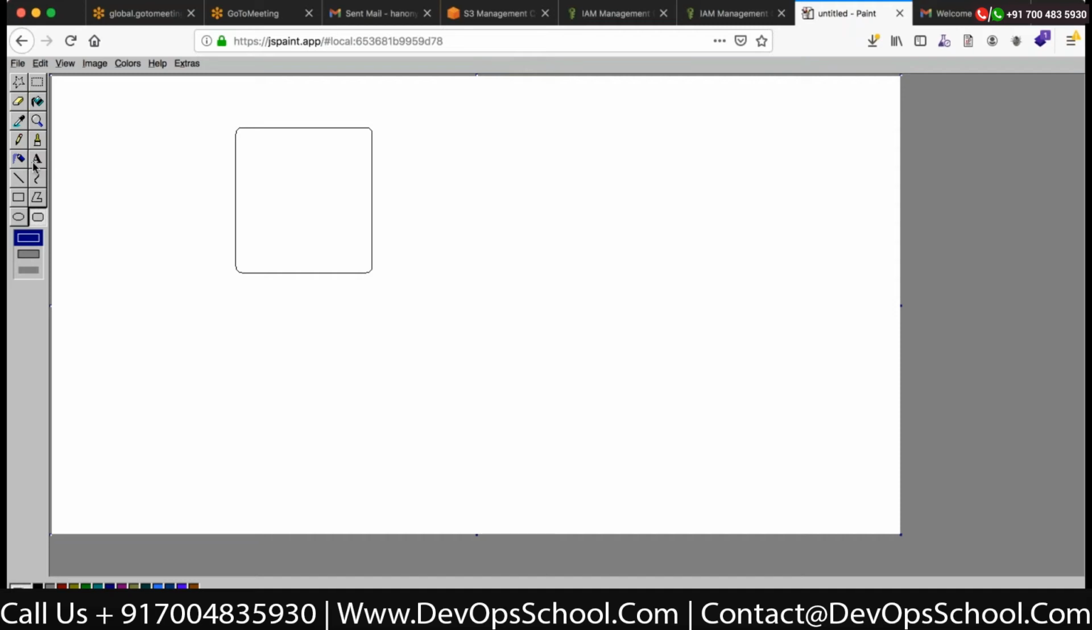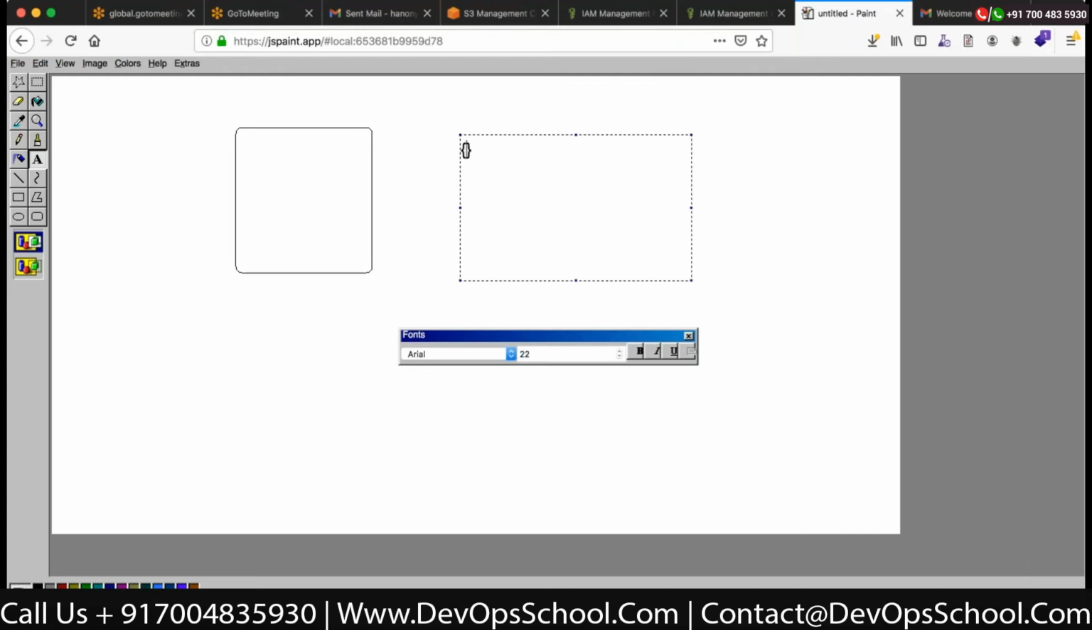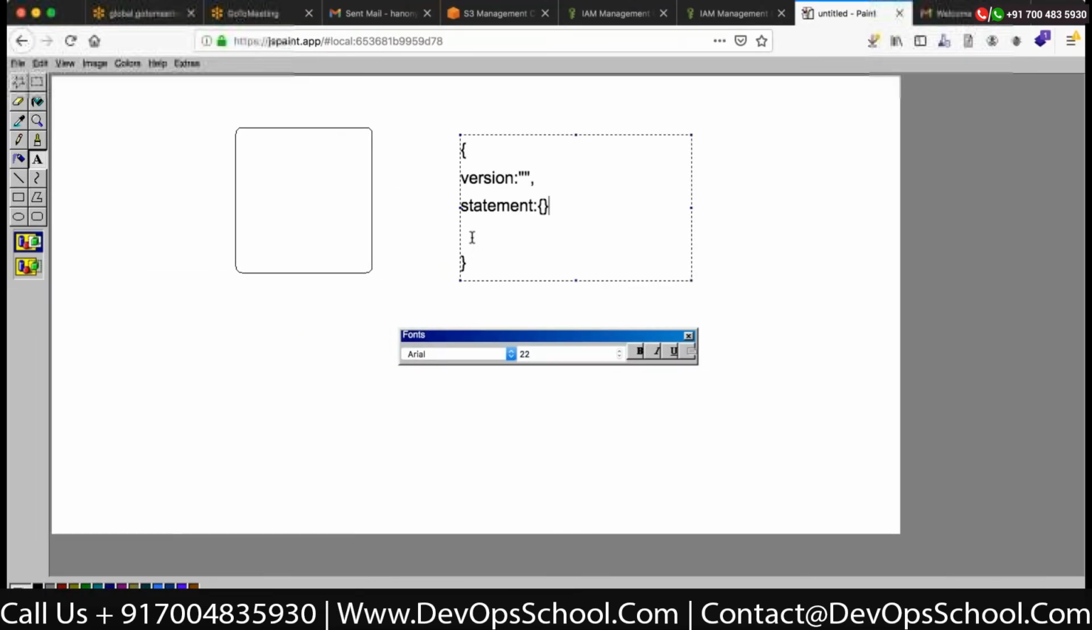If I have to create this policy, it will look like this: you will have a version, and then you will have a statement. In the statement you will have the effect set to allow, the action as S3, CloudWatch, EC2, and on resources you will say star. When you say resource, what do you mean? Resource is nothing but an instance, right?